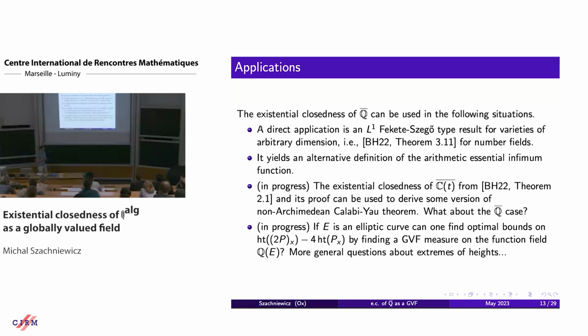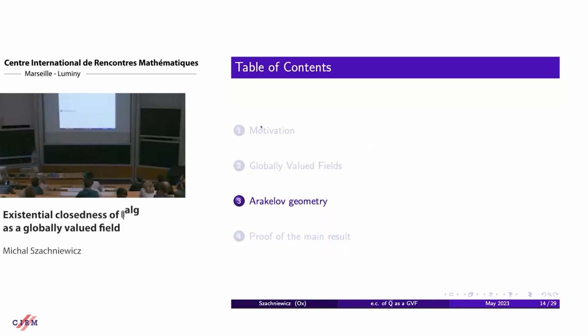And another thing is that in general, the prototypical example of application of these things should be that whenever we want to find some configuration of algebraic numbers satisfying some height conditions. So this is the case, for example, when one looks at heights on elliptic curves and one wants to look at how far height is from being multiplicative, like quadratic, then instead of finding a sequence of explicit points, one can look for some measures, and it's often easier to look for measures than for points. Although, let's maybe get to the proof.